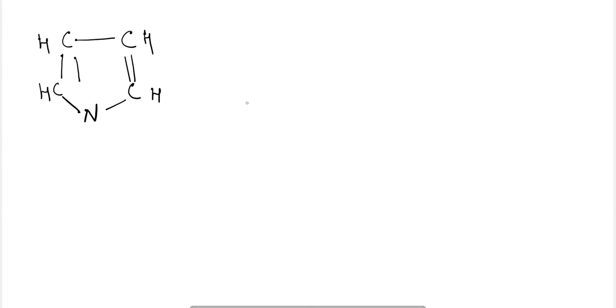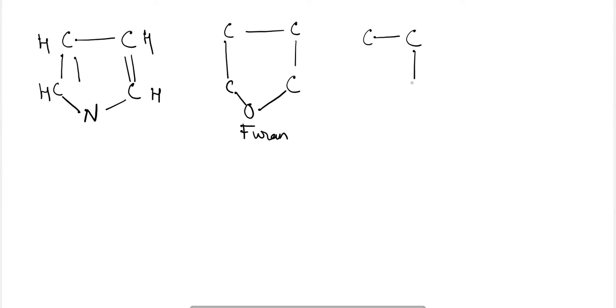Similarly, furan, where one oxygen is in the ring. Next is thiophene, where one sulfur is in the ring, with double bonds.